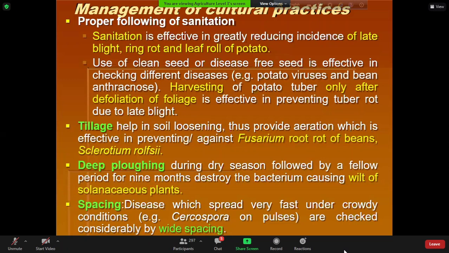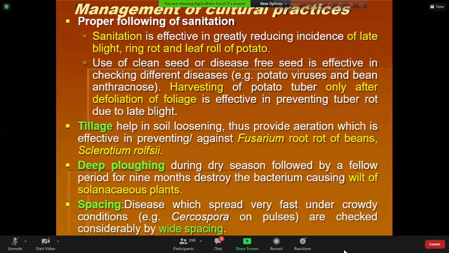And we can follow some cultural practices that I have already discussed: sanitation, tillage, deep plowing, spacing. Some diseases spread from one plant to another very easily if the plant spacing is minimum. So we have to ensure adequate spacing so that the pathogen cannot spread from the diseased plant to the surrounding healthy plant.